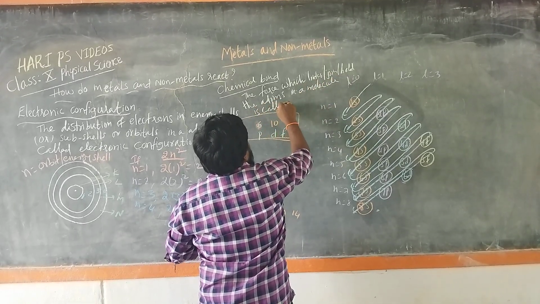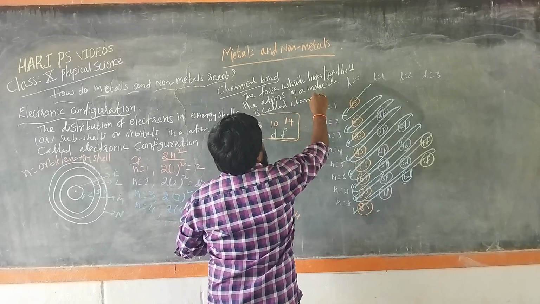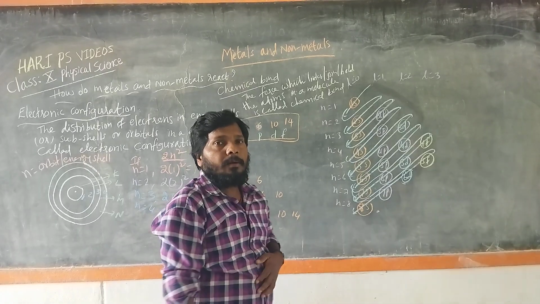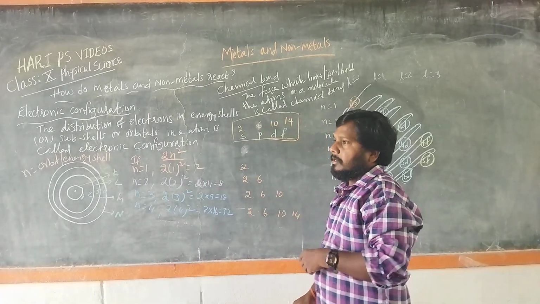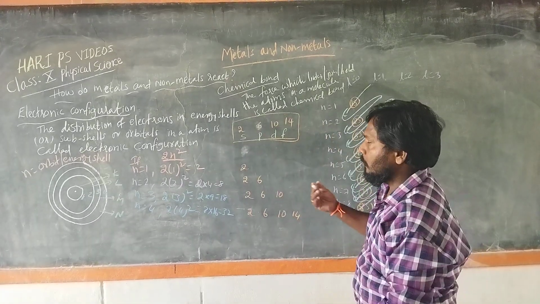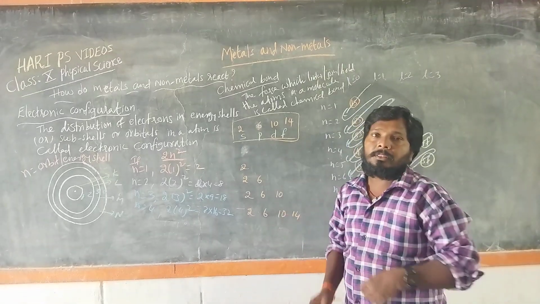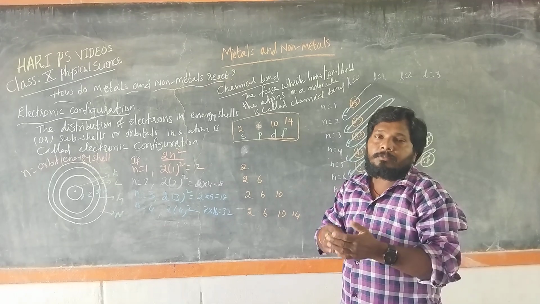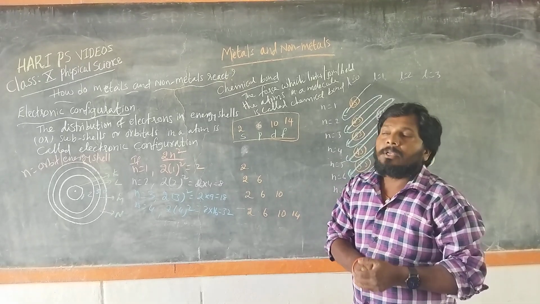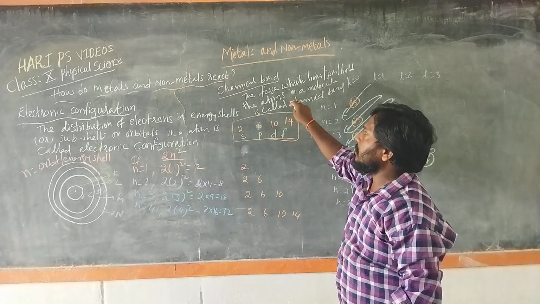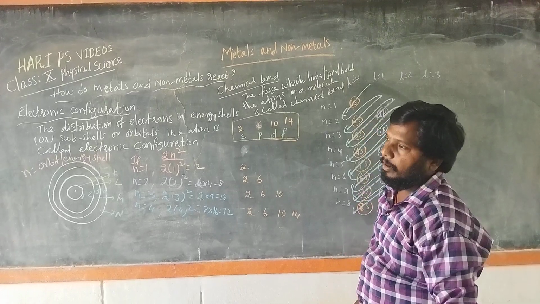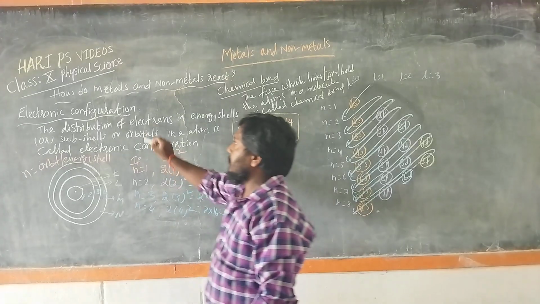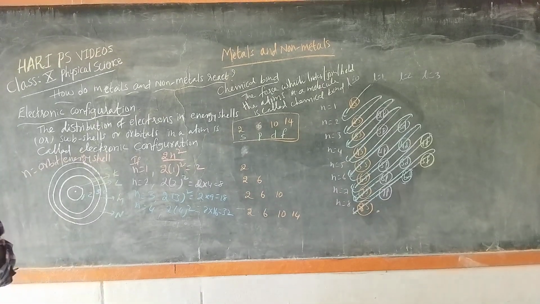It is called a chemical bond, or simply a bond. There is some force of attraction which exists between the two elements joined together and forms a new molecule or a compound. That is called a chemical bond. Before going to understand this chemical bond, let's understand electronic configuration.